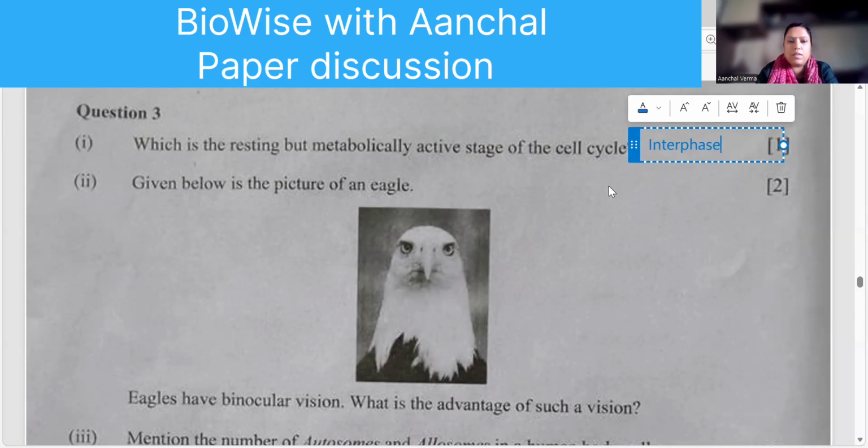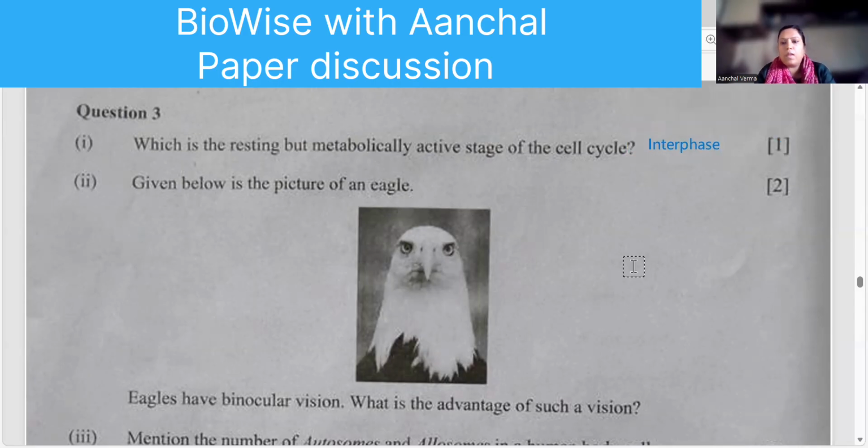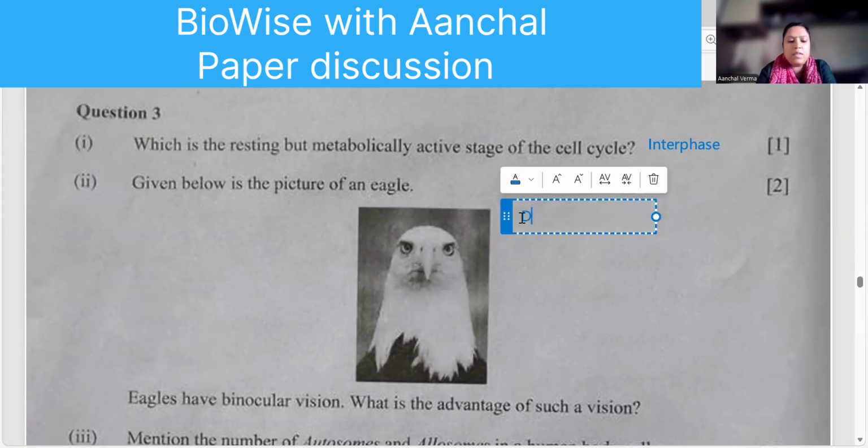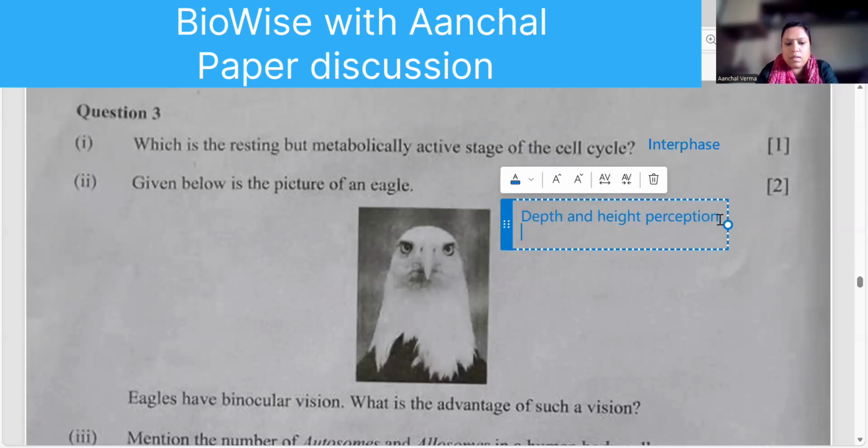Interphase is the resting phase. Okay. Now, what is the advantage of binocular vision? Example is depth and height perception and 3D image formation. 2 points, 2 marks.